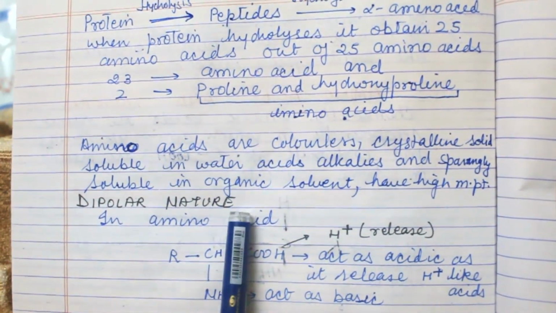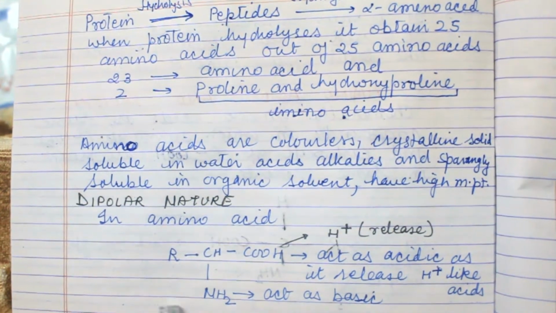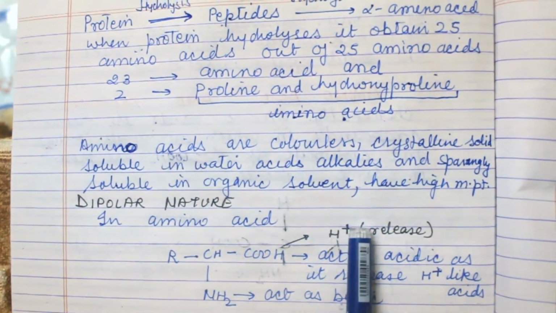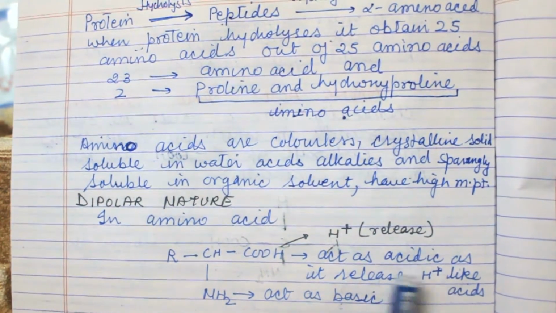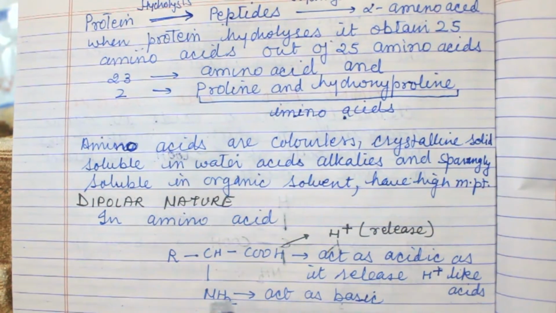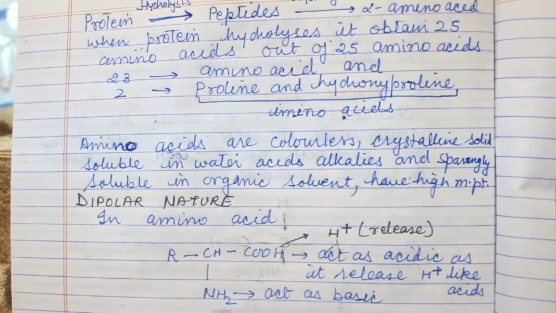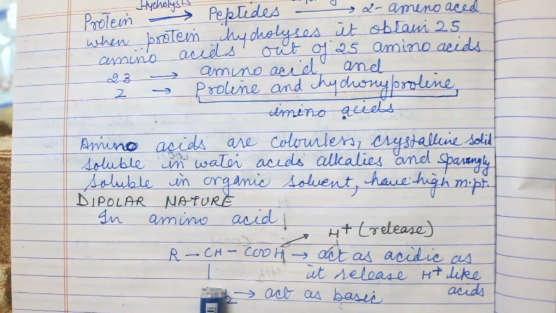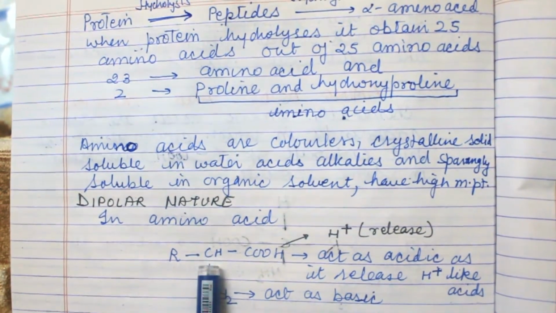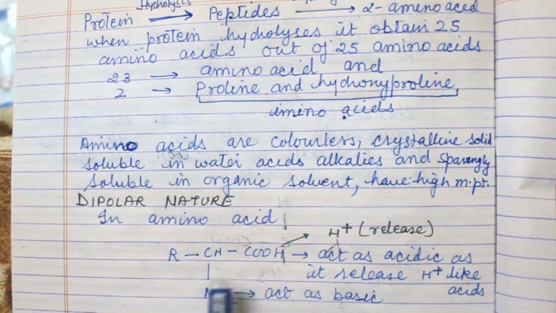Now the dipolar nature: an amino acid has 2 poles. If this releases one H atom, then it acts like an acid, because an acid always releases H. So this acts as an acid and this acts as a base. Both groups are present in one amino acid, so it is dipolar.